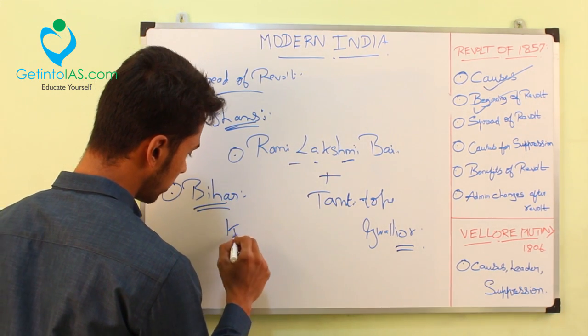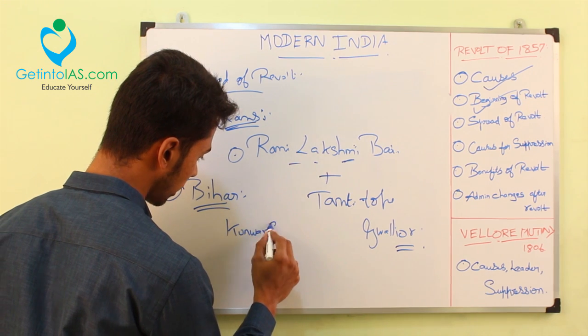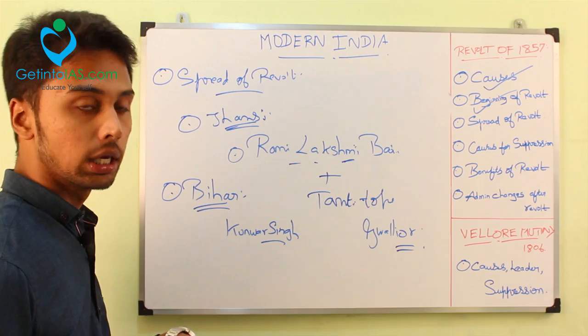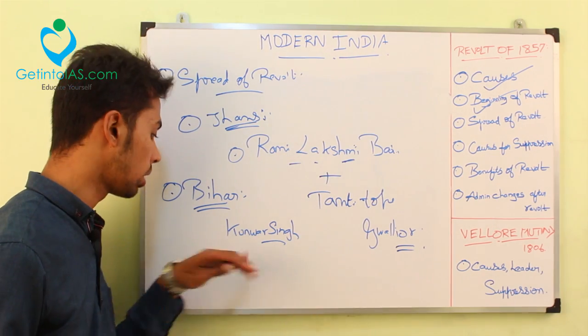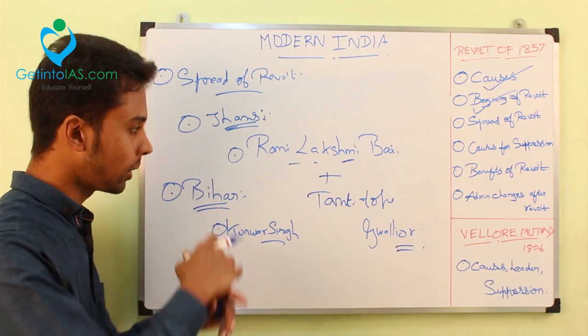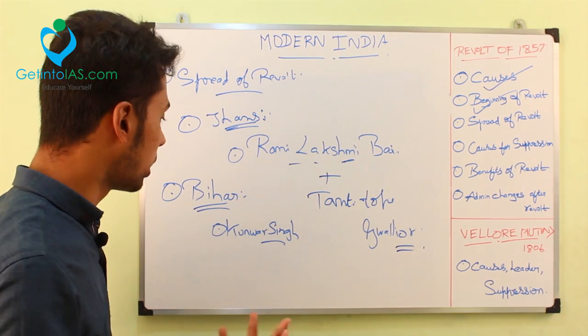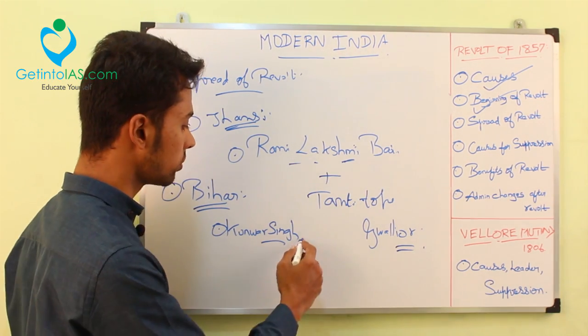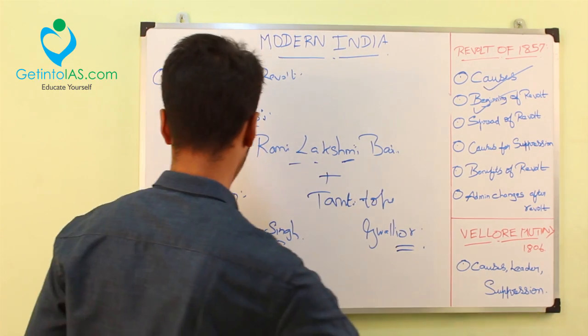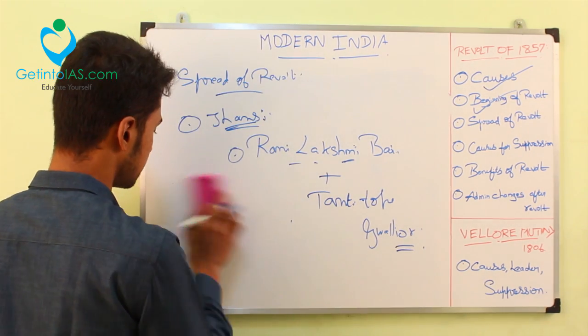In Bihar, a personality called Kunwar Singh is nothing but a zamindar actually. What happened to him is, his estate was abdicated by the British without his knowledge. So he started the revolt. Actually, they had many causes, right? That was not a unity cause. Whatever the cause, the revolt was started there. So Kunwar Singh is a zamindar. When something happened to him, he started the revolt. That's it.